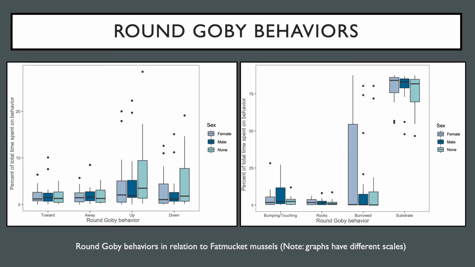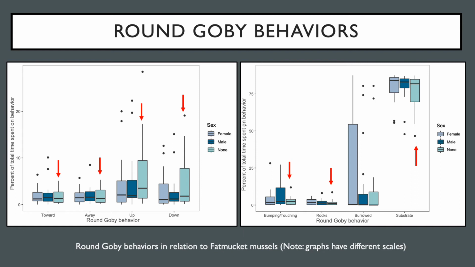Based on our analyses, we found that round goby did not significantly alter their behavior with changes in Fatmucket presence or sex. Generally, there were few discernible patterns of behavior arising in the different experimental groups, contrary to our hypotheses. These graphs show each round goby behavior on the x-axis in relation to female, male, and no Fatmucket, and the total percent of time spent on each behavior on the y-axis. And as you can see, there isn't a ton of variation in median values.